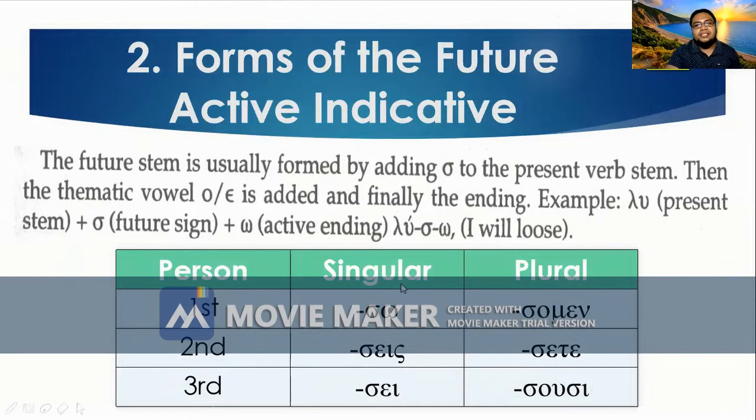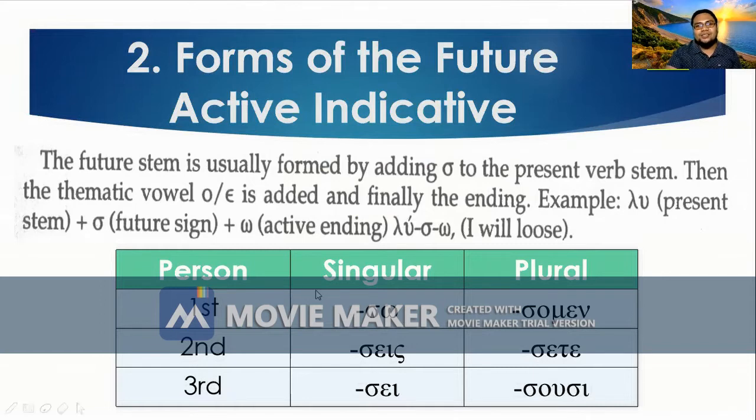So let's memorize first the endings of the future. First person singular is luso, like this one. Second person singular, luseis. Third person singular is lusei. For the plural, the first person is lusomen. For the second person, lusete. And the third person, lusousi.